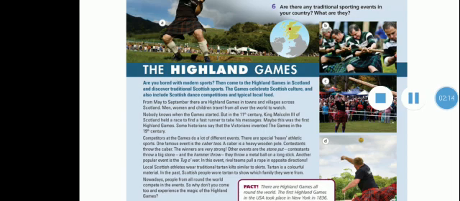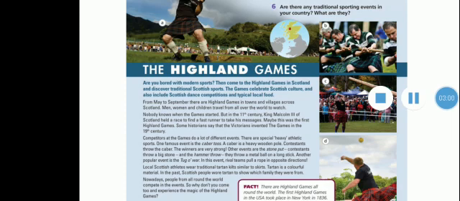Competitors at the games do a lot of different events. There are special, heavy athletic sports. One famous event is the caber toss. A caber is a heavy wooden pole. Contestants throw the caber. The winners are very strong. Other events are the stone put. Contestants throw a big stone. And the hammer throw. They throw a metal ball on a long stick. Another popular event is the tug-of-war. In this event, rival teams pull a rope in opposite directions.